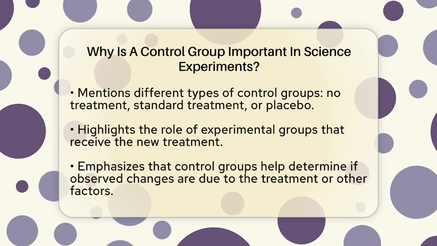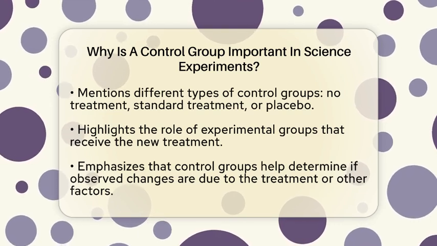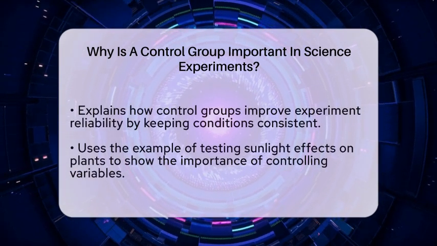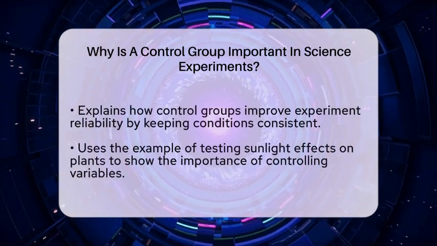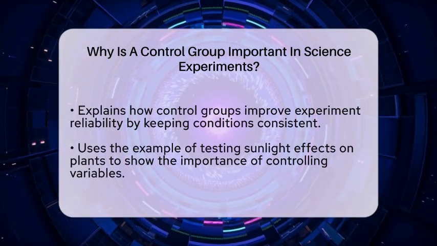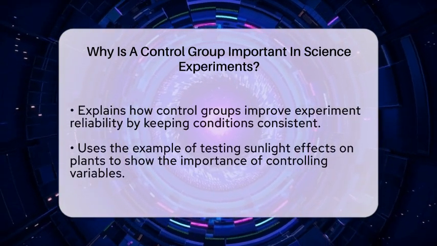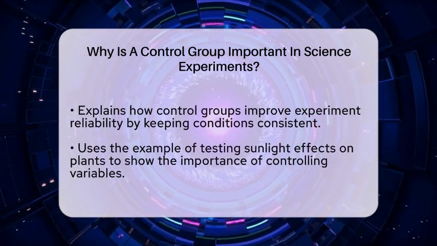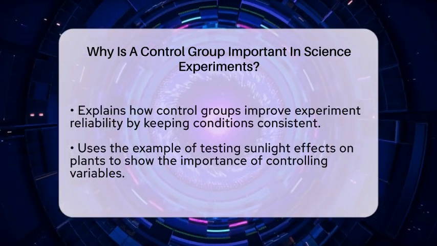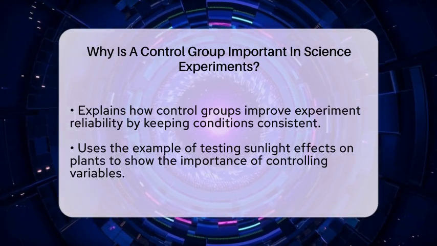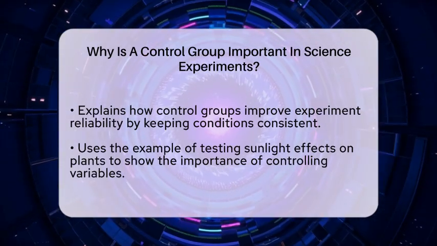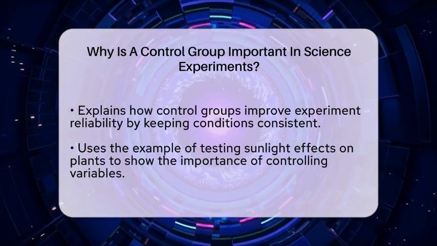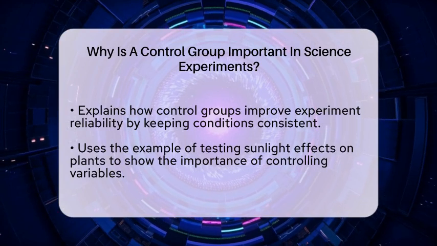Control groups also make experiments more reliable. When all other conditions are kept the same between the control and experimental groups, it's easier to see the true effect of the independent variable, which is the factor being tested. For example, if you are testing how different amounts of sunlight affect plant growth, both groups should be kept in the same temperature and soil conditions. The only difference should be the amount of sunlight. This way, you know that any difference in plant growth is because of the sunlight, not something else.